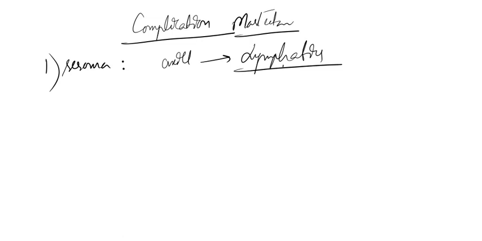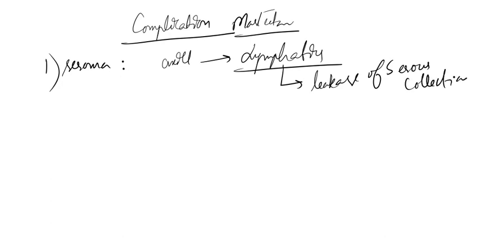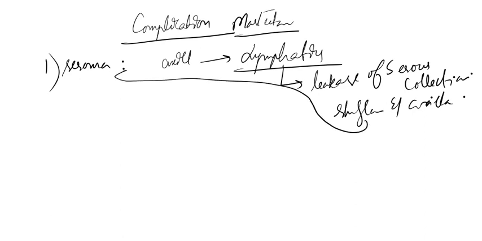Now this damage to the lymphatics leads to leakage of serum, or serous collection, accumulating beneath the skin flaps and axilla.